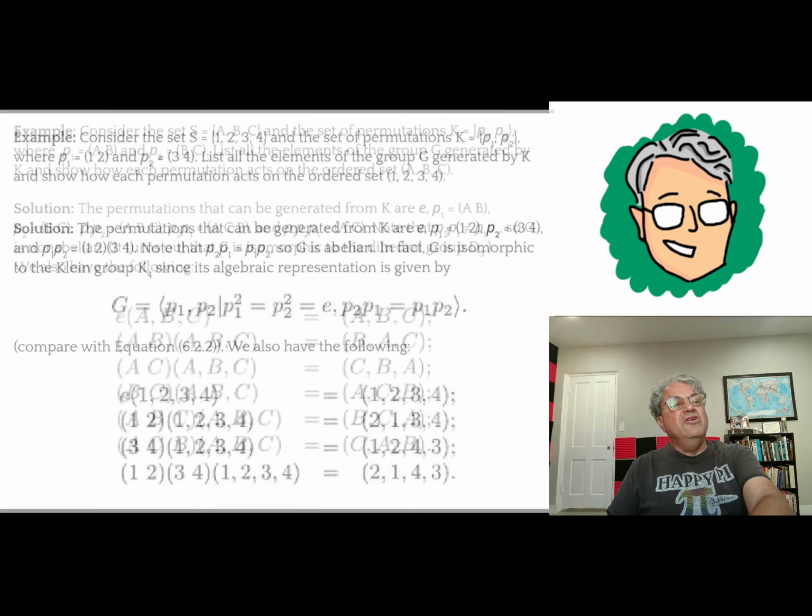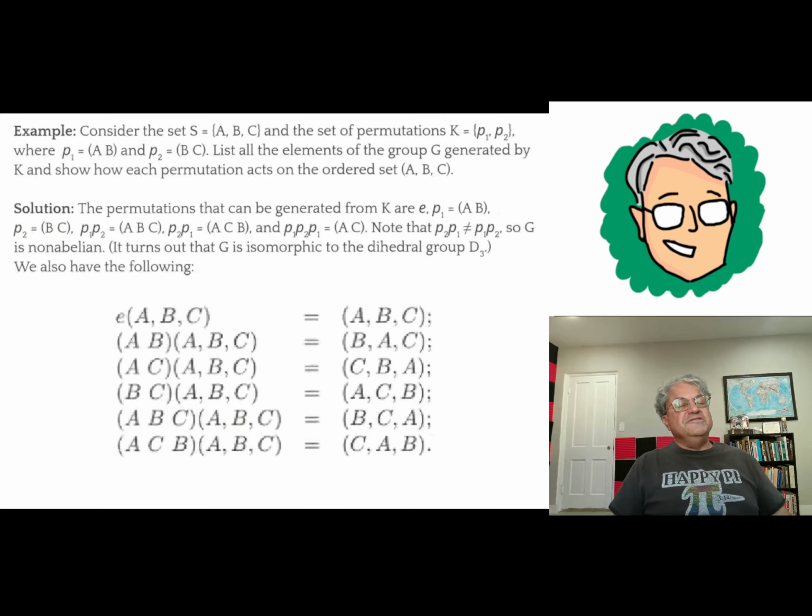Pretty simple one. I'm going to do a little bit more complicated example now. Suppose our set now just has 3 elements. So now I'm using letters. I'm saying S is A, B, C. And now our generators: P1 is (A B), the element that transposes A and B. And P2 is the transposition (B C), the one that transposes B and C.